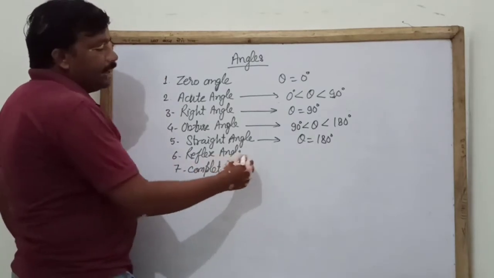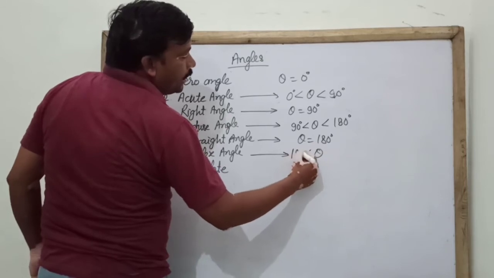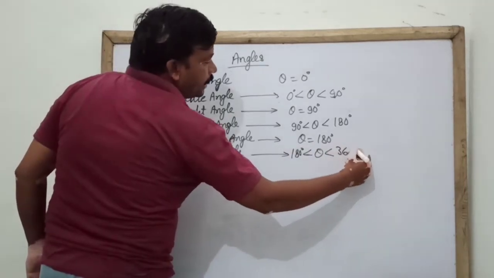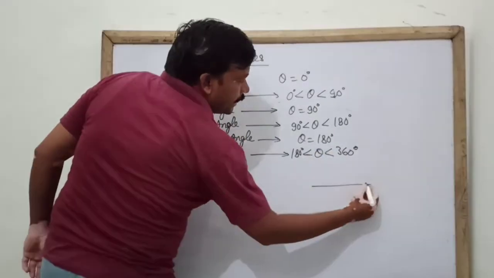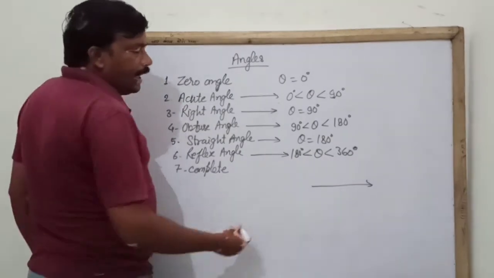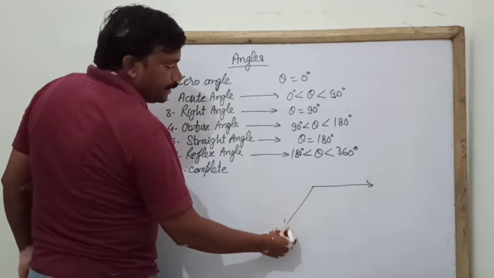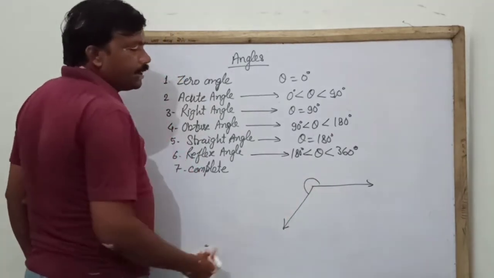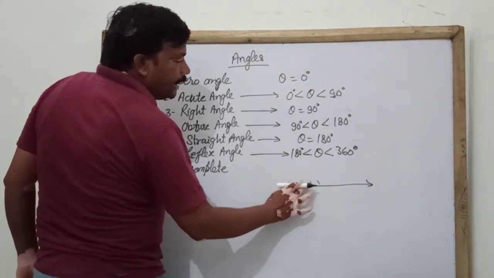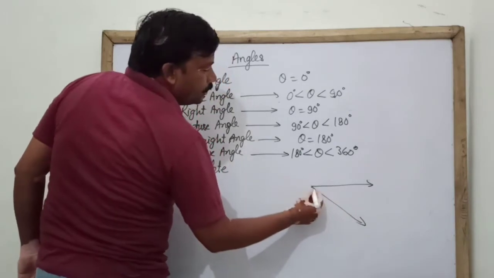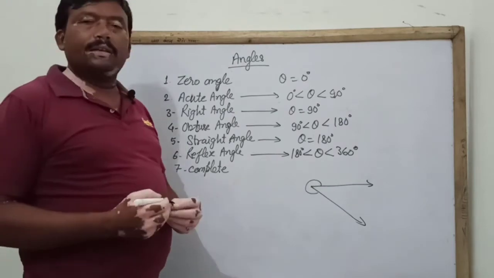Next, reflex angle. Reflex angles are those which are greater than 180 degrees and less than 360 degrees. Those all angles are called reflex angles. This is our initial arm and 180 means this angle. After that, if we move here, this is the terminal arm, and this angle is called a reflex angle. Any angle formed here by two lines, two arms, is called a reflex angle.